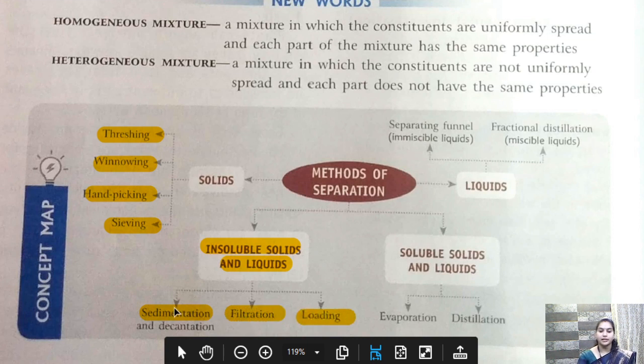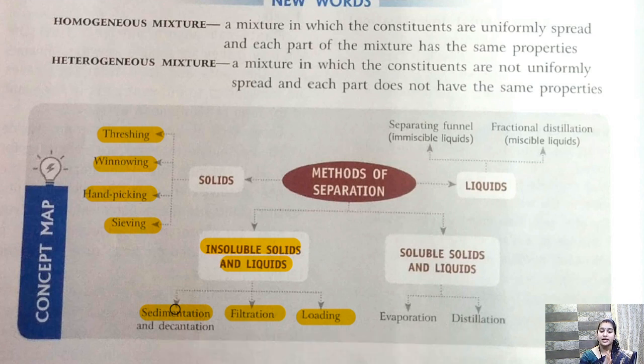So what is sedimentation, beta? The separation of sand and water can be done by sedimentation. We have done this activity also. What was there? We took water and mixed sand in it. After some time the sand will get settled down. That settled sand is called sediment.